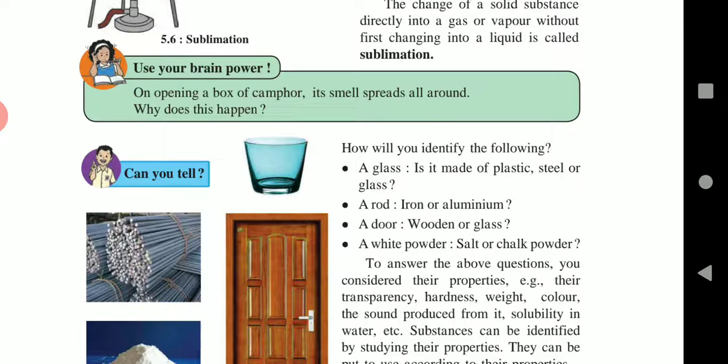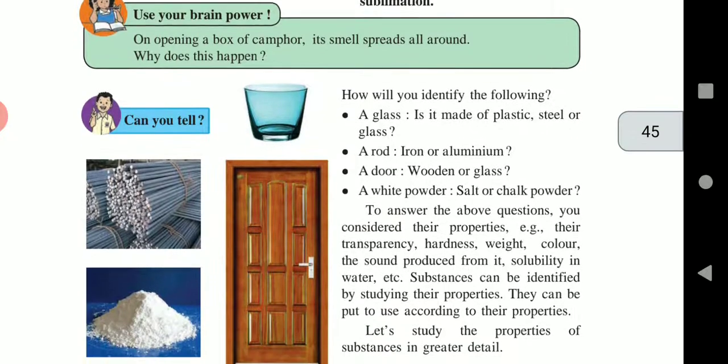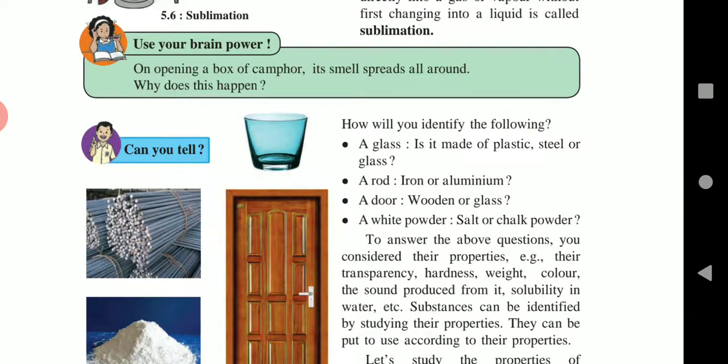How can you identify this one? Now see, a glass is made up of glass because it is transparent. Then a rod, iron or aluminium. Rod is made up of iron as it is seen to be opaque and dark.